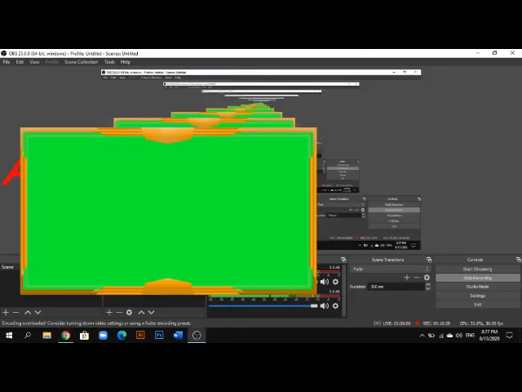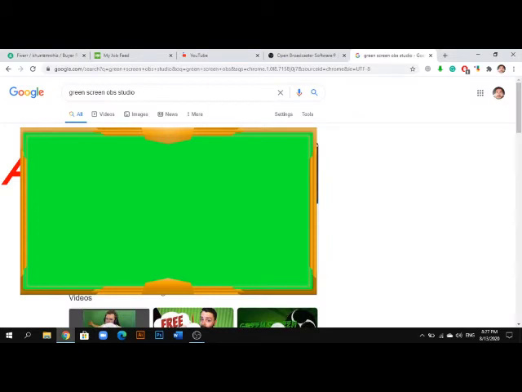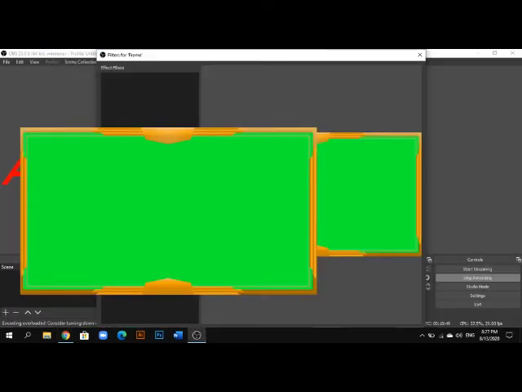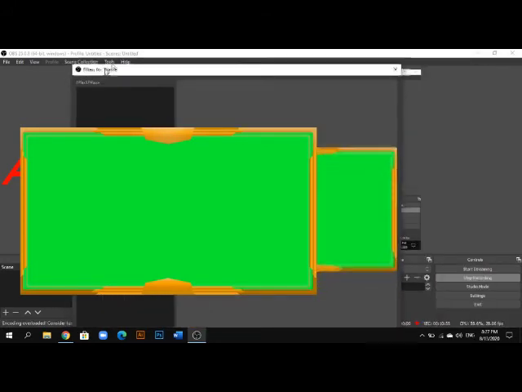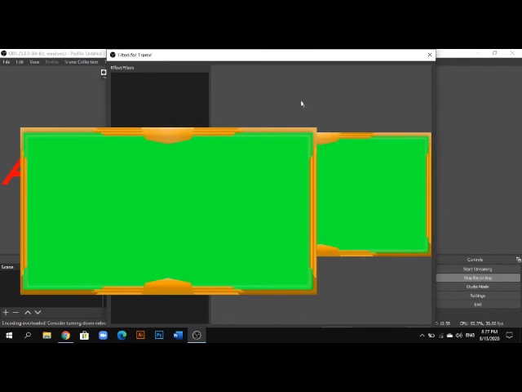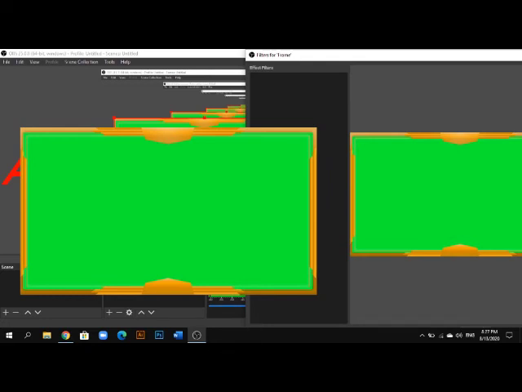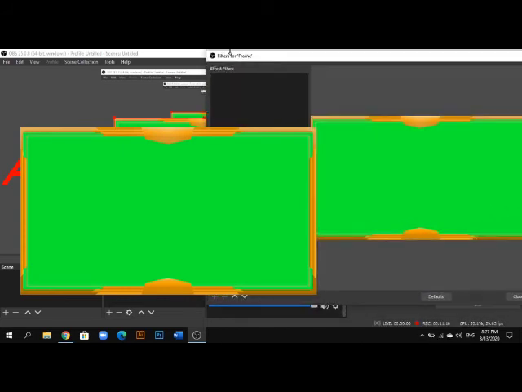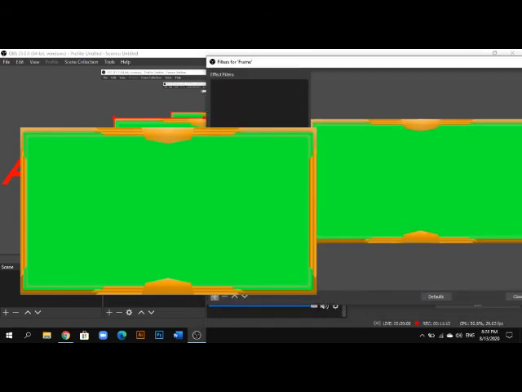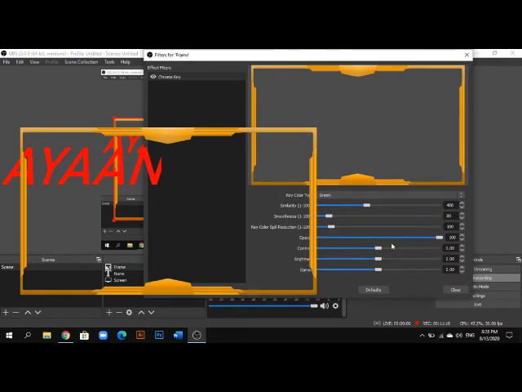Filter. Yes, I remember. Filters. Yes, yes, I got it. That's chroma key. Why isn't it coming? Hey guys, I don't know why the chroma key icon isn't coming here. No. Wait, yeah, I've made it too big. Make it small and put the filter up, and here we go. Add a chroma key, and yes, okay. And now you're done with your frame.